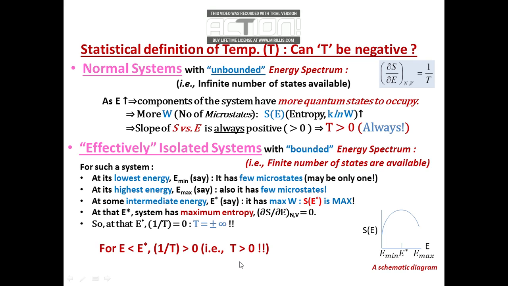However, when energy is greater than E star, at higher energy than E star, then 1 by T has to be negative, because the slope in this region is negative. So automatically thermodynamic temperature can be negative for such isolated systems with a bounded energy spectrum.